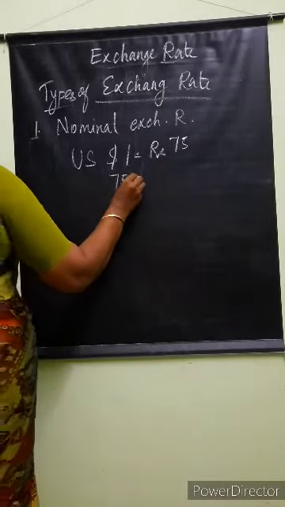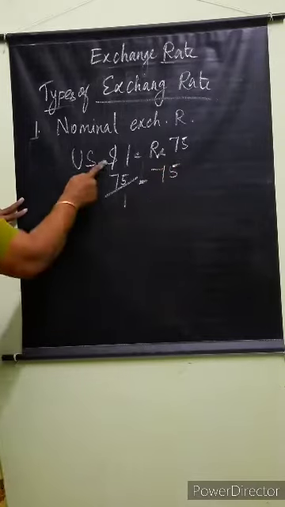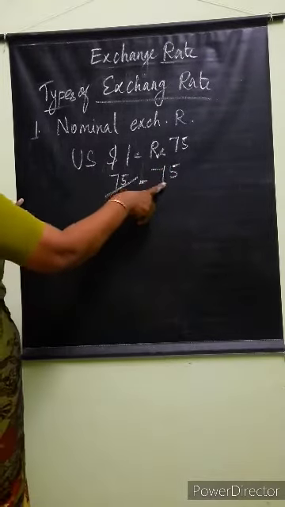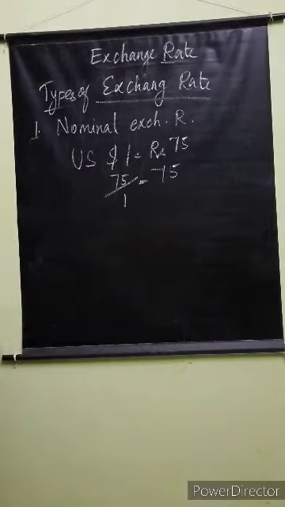That is 75 by 1 is equal to 75, the rate of the other currency in terms of the currency of our country. This is nominal exchange rate. That is bilateral exchange rate.